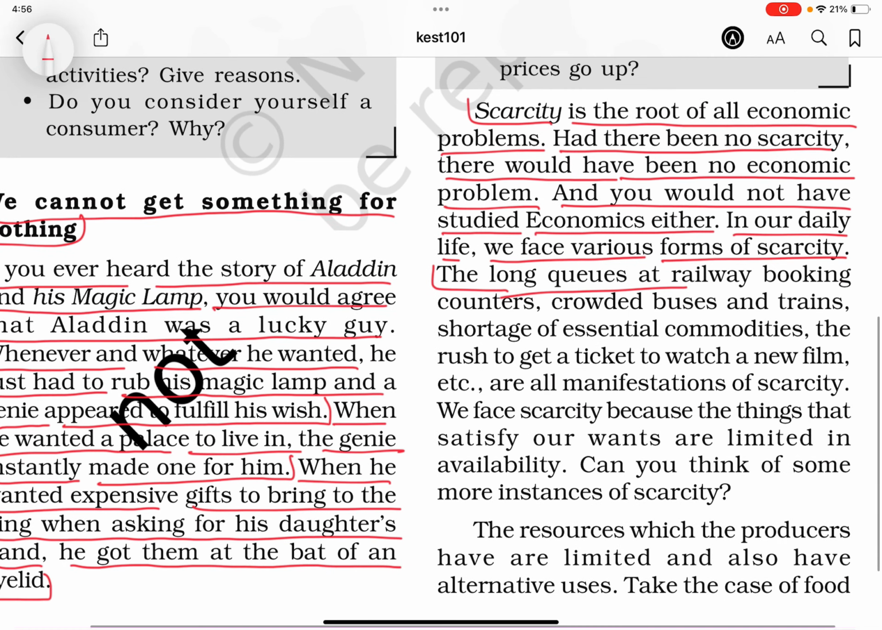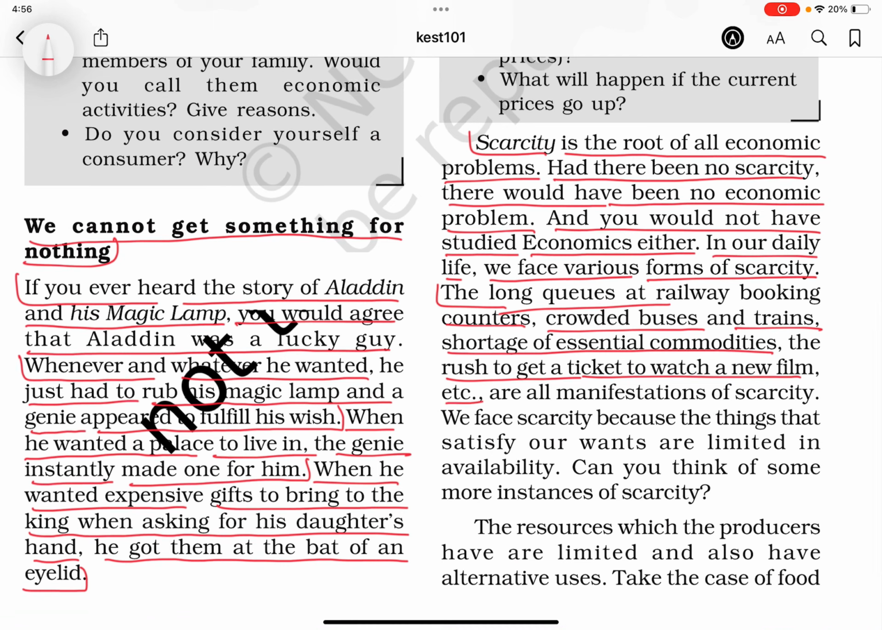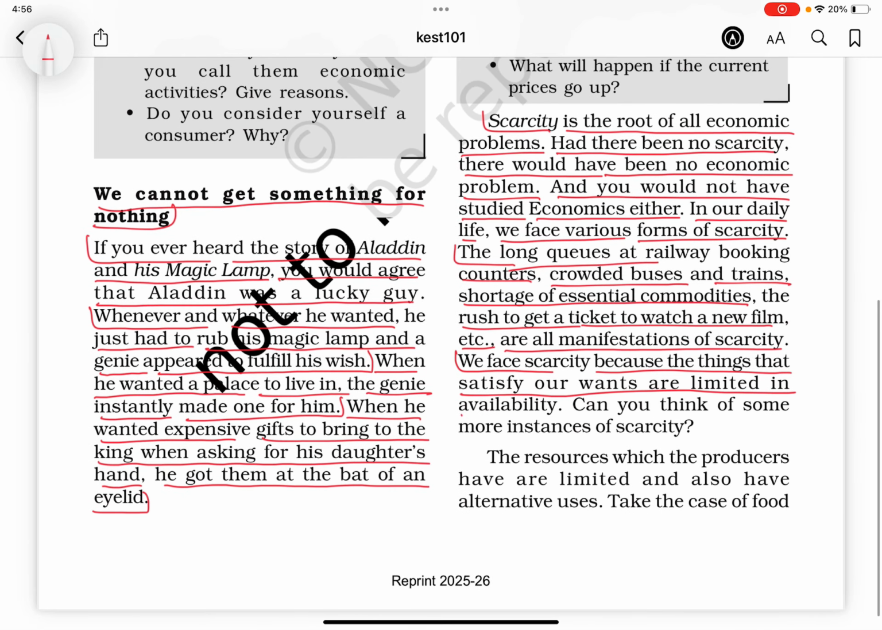The long queues at railway booking counters, crowded buses and trains, shortage of essential commodities, the rush to get a ticket to watch a new film, etc., are all manifestations of scarcity. We face scarcity because the things that satisfy our wants are limited in availability. Can you think of some more instances of scarcity?